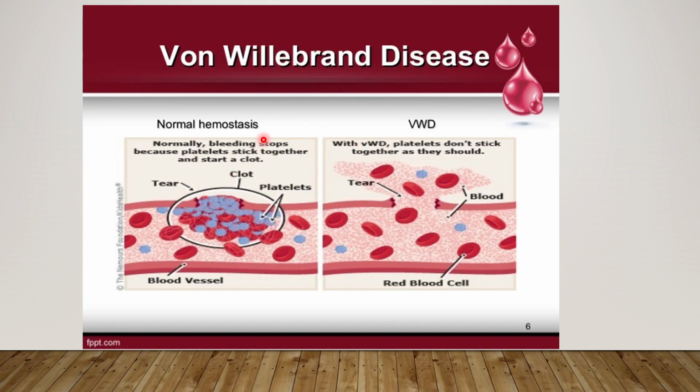This again explains the same thing, where this is the normal blood and normally bleeding stops because platelets stick together and start a clot. Whereas whenever there is von Willebrand's disease, platelets do not stick together and there is continuous bleeding and there is no clot formation.